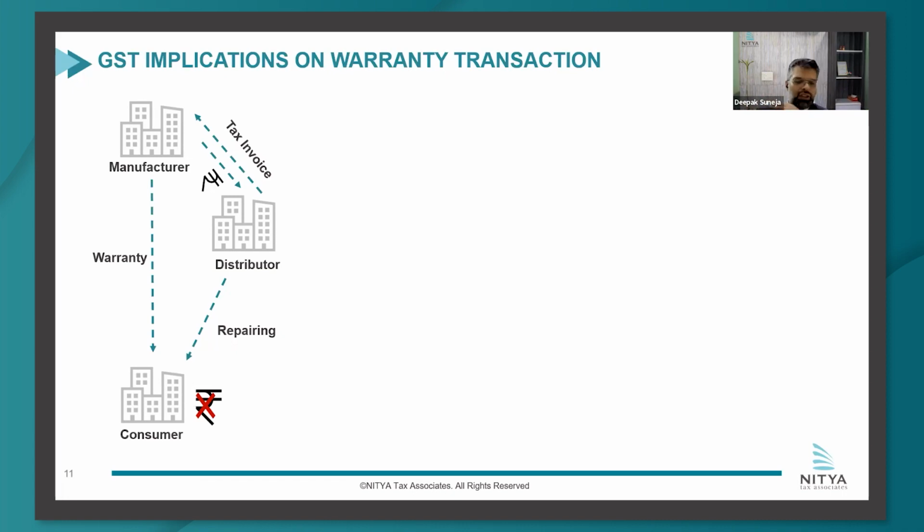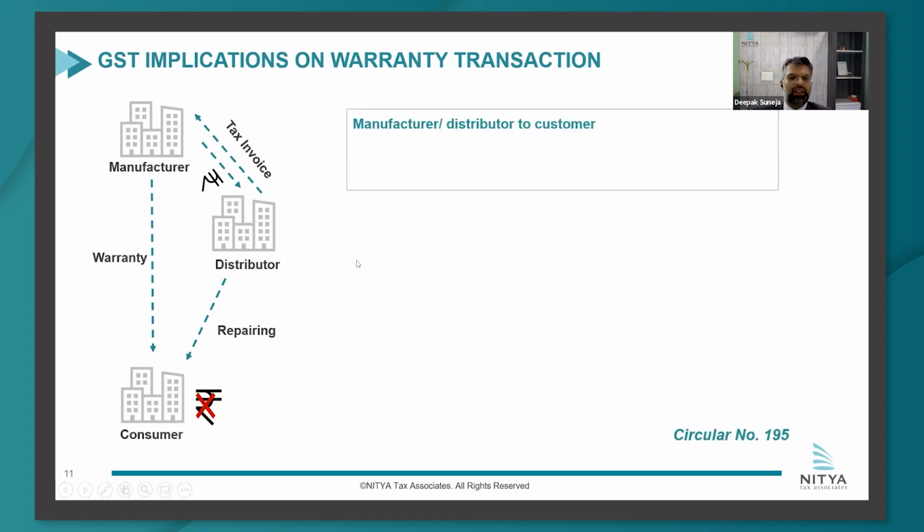So now we'll come to what the circular has said, but just briefly explaining what the Tata judgment said, it was that between distributor and manufacturer, when there is an exchange of consideration, it attracts GST, and rightly so. The circular touched upon two aspects. Firstly, it touched upon the fact that when the manufacturer or distributor is providing the repairing service